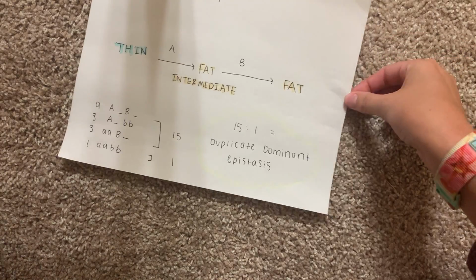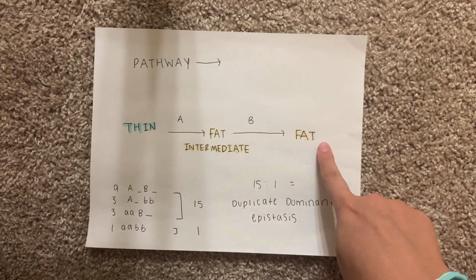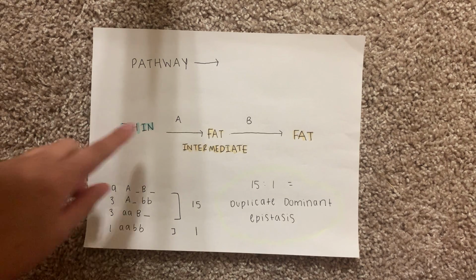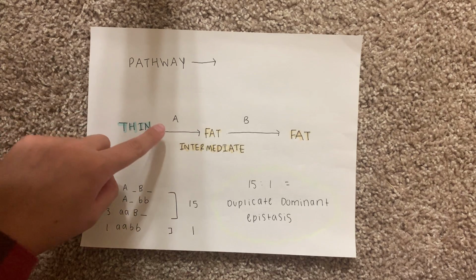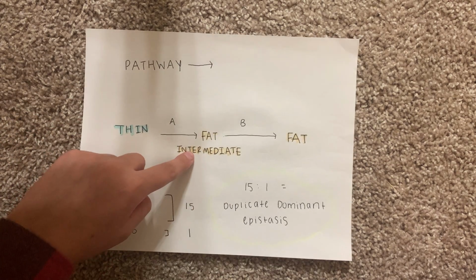The pathway we'll be using will be thin to fat, intermediate to fat. So if a group of alleles show a big A and a big B, they will be fat. Or if they show just the big A or just the big B, they will also be fat, or stuck in this fat intermediate.